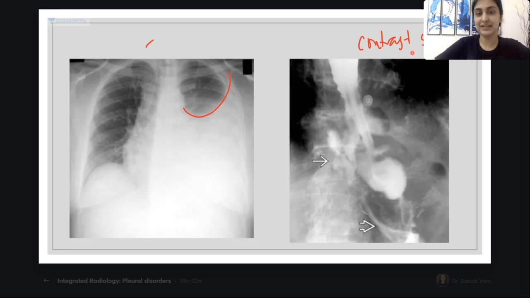A lot of you are saying aortic aneurysm. No, this is nothing but like a barium swallow, except that instead of barium, we've asked the patient to swallow iodinated contrast. So this is the esophagus. Can you all see it's leaking out like this? Can you see that there is this leak in the mediastinum? So this is how contrast studies become the investigation of choice to diagnose esophageal perforation. Is it making sense? This is the leak that we will see in contrast studies.